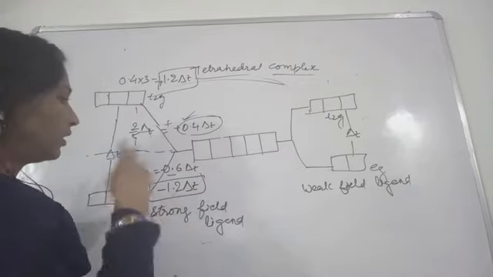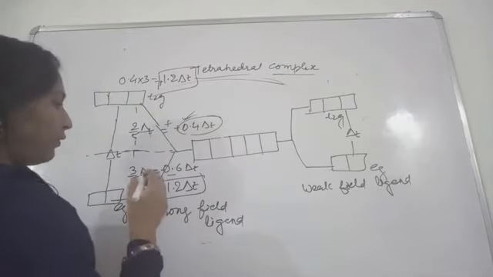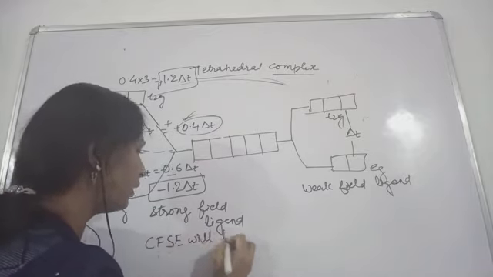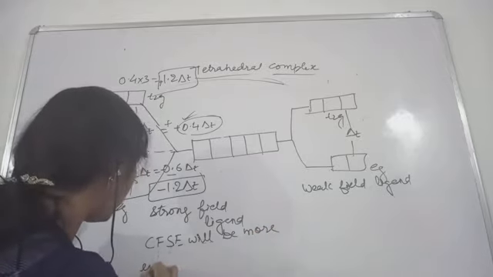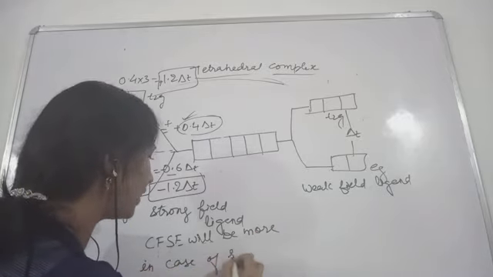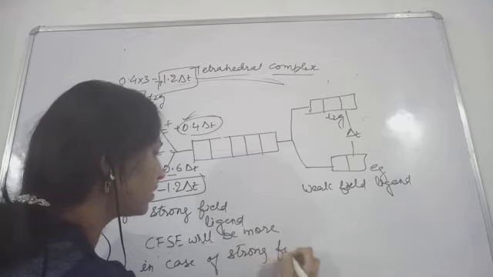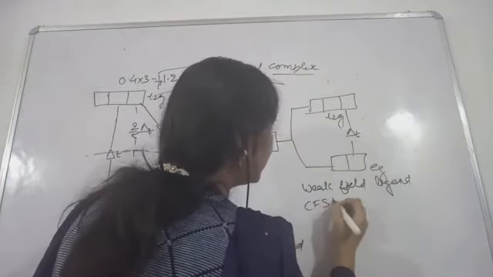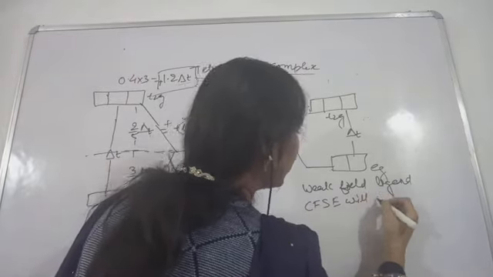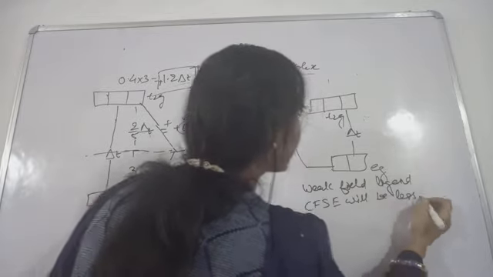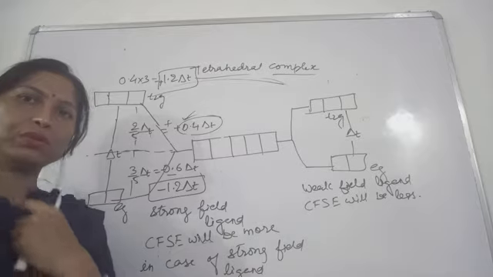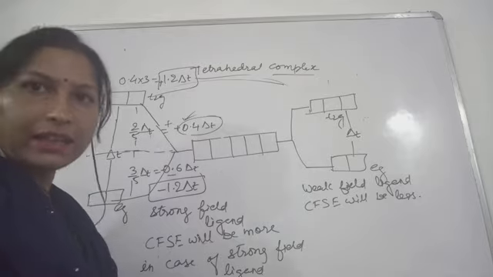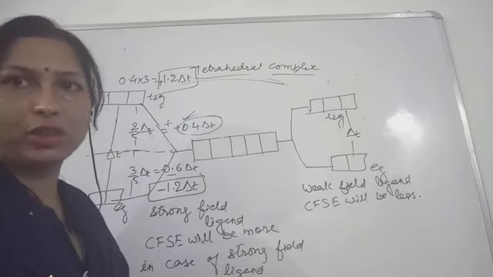So this was all about the splitting. Write down: crystal field splitting energy will be more in the case of a strong field ligand, and crystal field splitting energy will be less in the case of a weak field ligand. These are the two conditions. Now let's take an example and understand the arrangement of electrons in these orbitals.